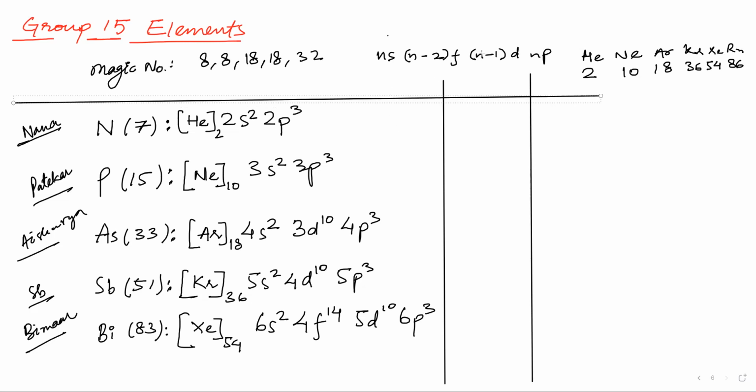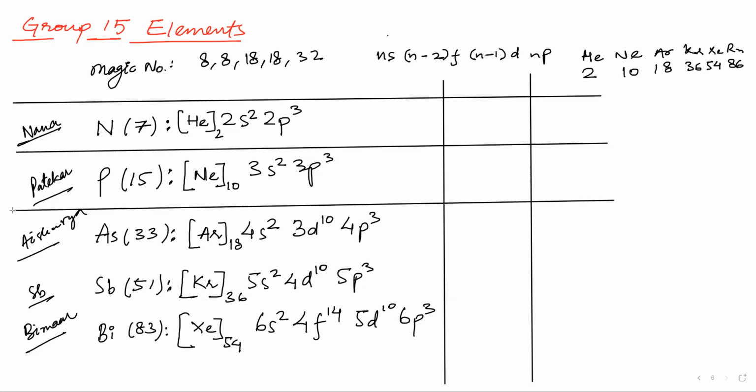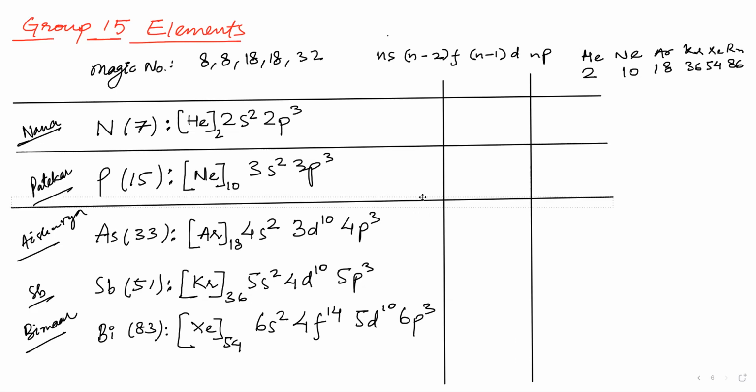Now you have to tell me the valence shell and valence electrons in all of them. They are all 5. Valence electrons are all 5. All of you can see now. Valence electron is 5.